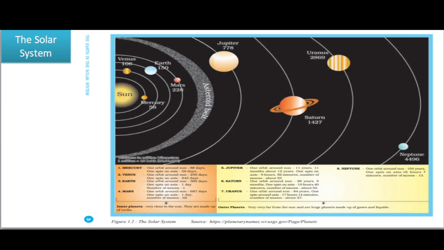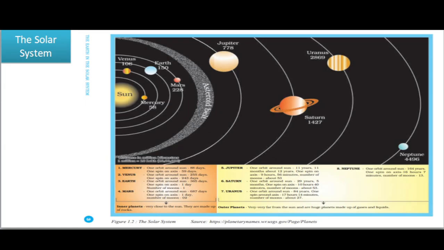So these are the planets in our solar system. In order of their distance from the sun, we have already discussed it. Neptune is the farthest, while Mercury is the closest to the sun.